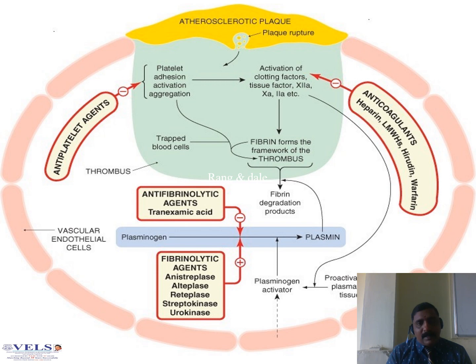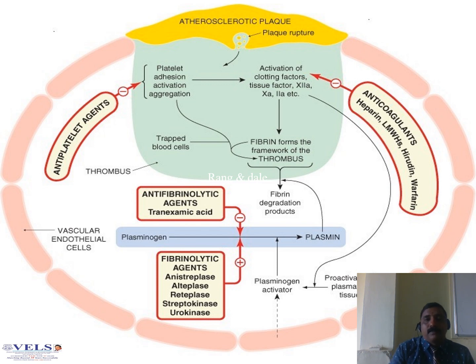Before we start this topic, anticoagulants, first we will learn about the pharmacology of the haemopoietic system. There are four very important categories: antiplatelet, anticoagulants, antifibrinolytic agents, and fibrinolytic agents.